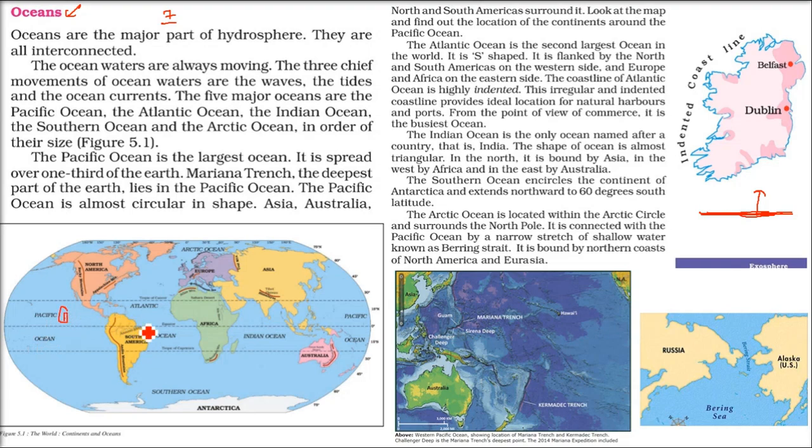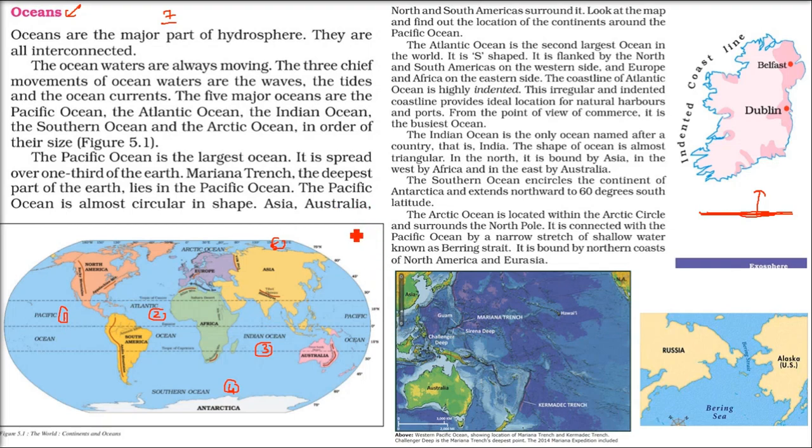Pacific Ocean, number one. Second, Atlantic Ocean. Third, Indian Ocean. Southern Ocean, fourth. Fifth, Arctic Ocean, in terms of their size. Now the Prashant Mahasagar, the Pacific Ocean, is the biggest one, the largest ocean.